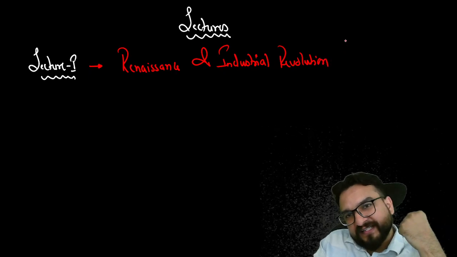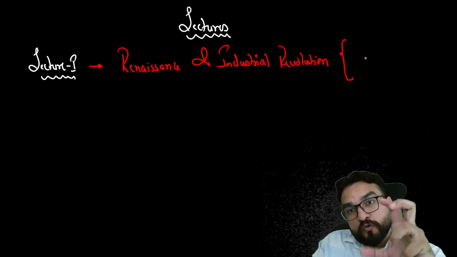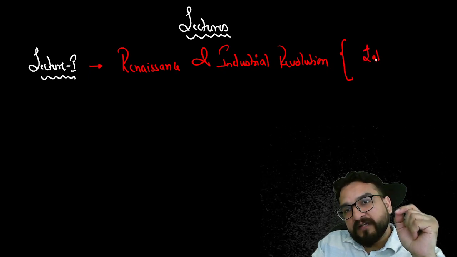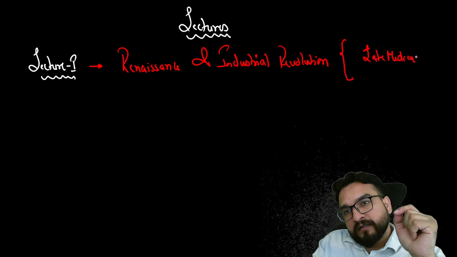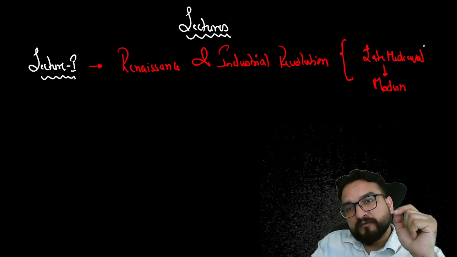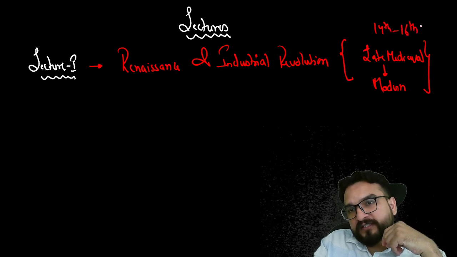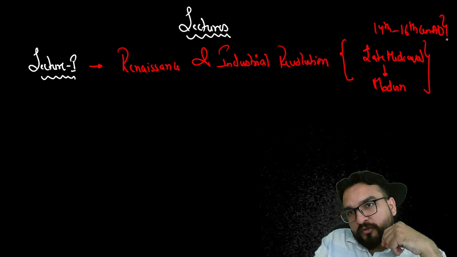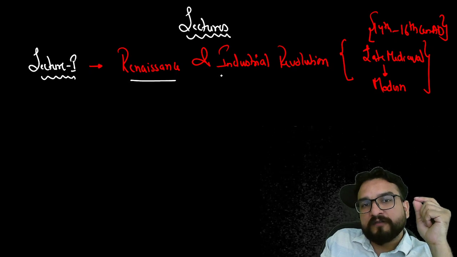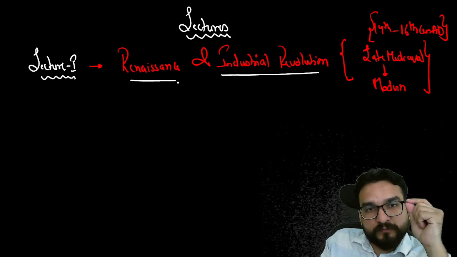By this lecture, I'll be giving you an overview of what was happening in Europe during the late medieval and the modern phase, when modern world history basically started. That means from the 14th to the 16th century AD, we will talk about. Our format will be the same, guys. For every particular lecture, you should be hunting down certain subtopics.